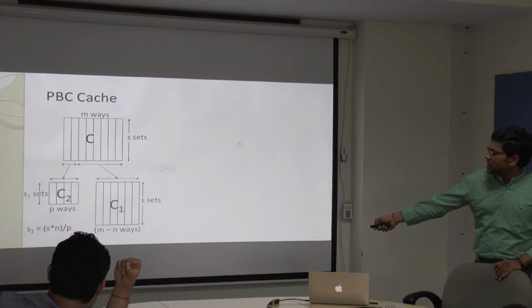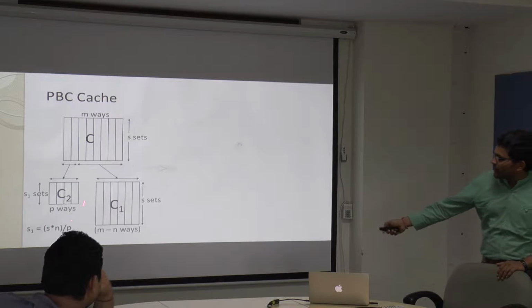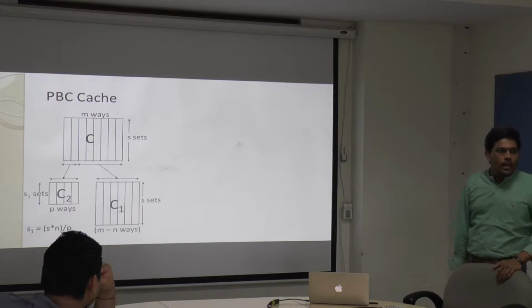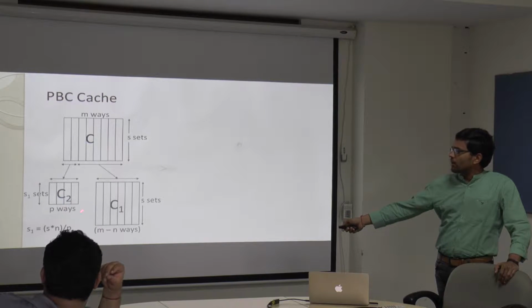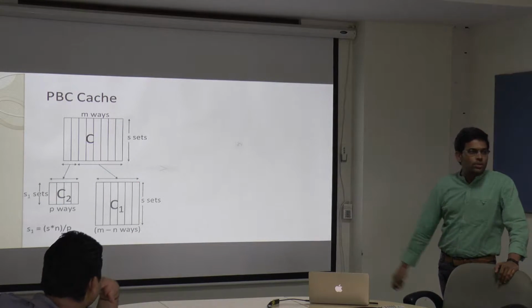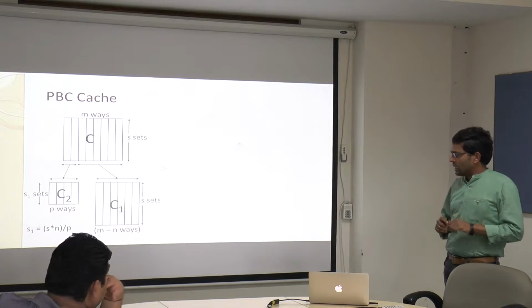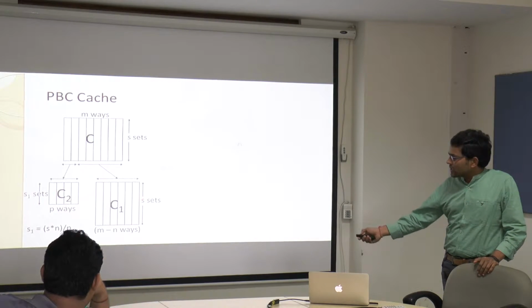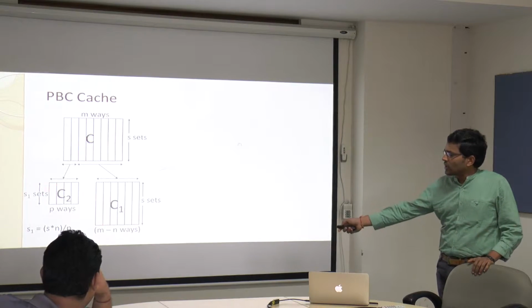The remaining N ways of space is there with S sets. That space we are considering for another cache C2, and this cache is storing the compressed data, and C1 is going to store the uncompressed data. The moment I have a request and the block is not compressible, I just store it in C1. If it is compressible with the existing data, I keep it here.